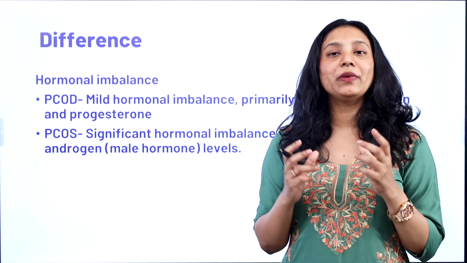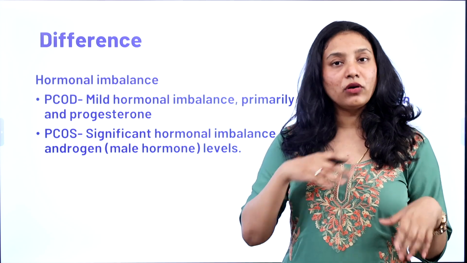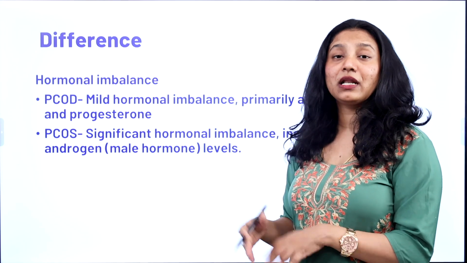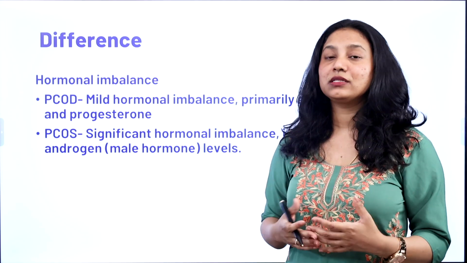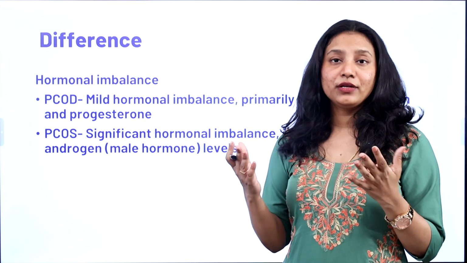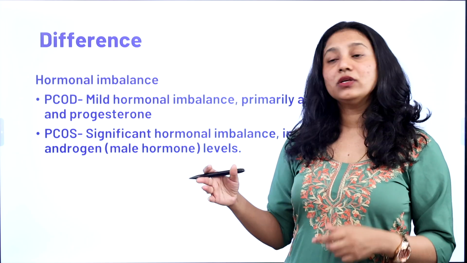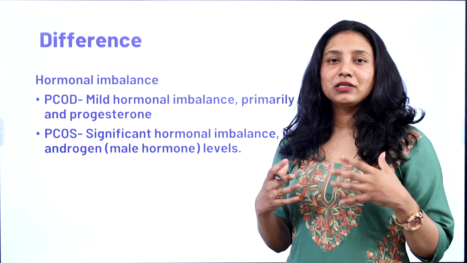In PCOD there is an estrogen progesterone imbalance. In PCOS there's a lot of difference: luteinizing hormone is more, FSH is less, progesterone is less, the estrogen can be divided into E1 and E2, E2 is less, E1 is more, and then we have prolactin. Some people have hyperprolactinemia. So it's hard to remember.